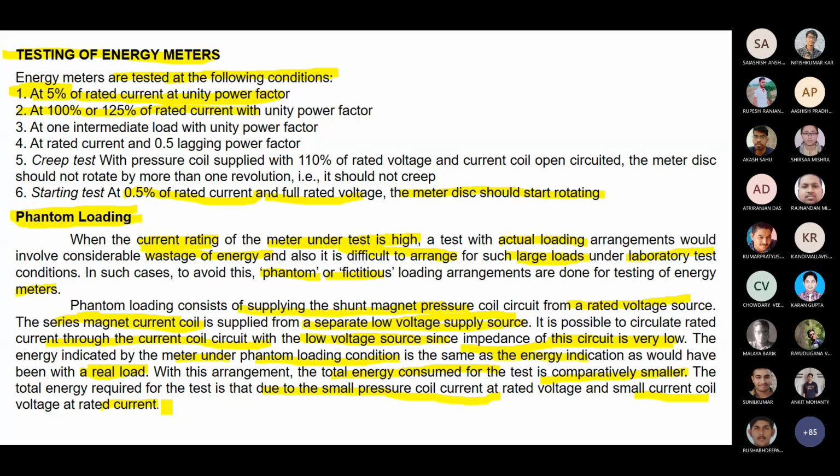For the pressure coil, you have to give the standard voltage from the supply, and definitely a lesser amount of current will be there. By that way, you are testing your energy meter at laboratory scale. That's why it is called phantom loading. You are giving some alternate arrangement for that loading.